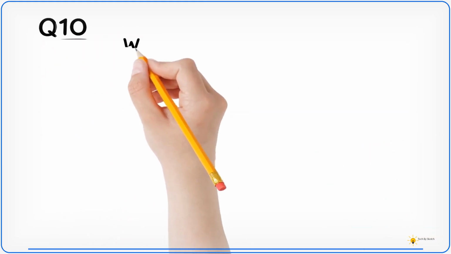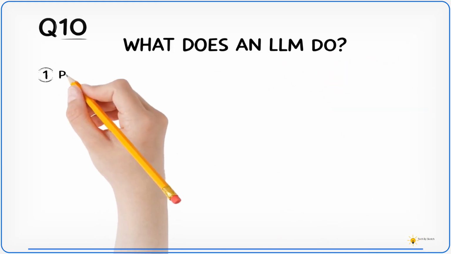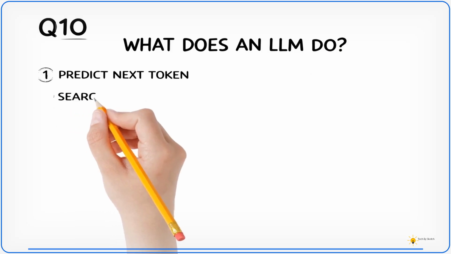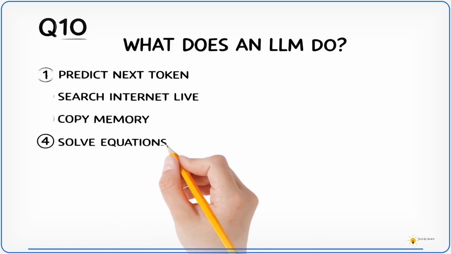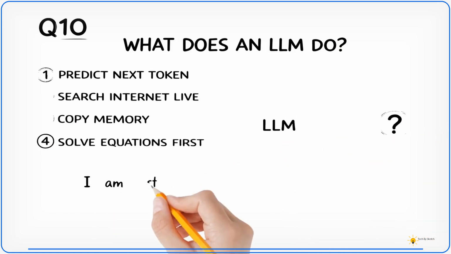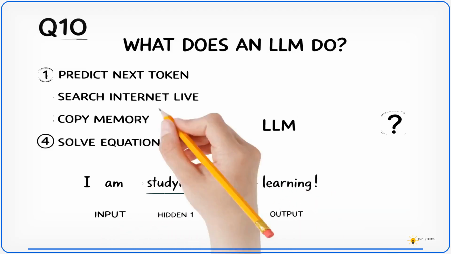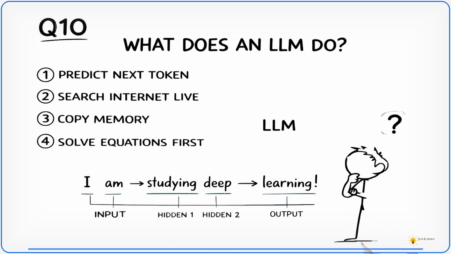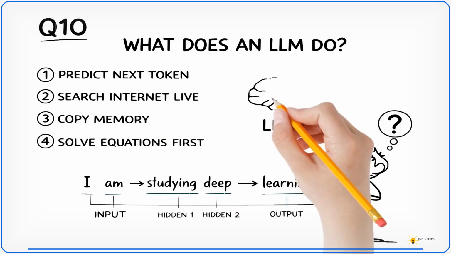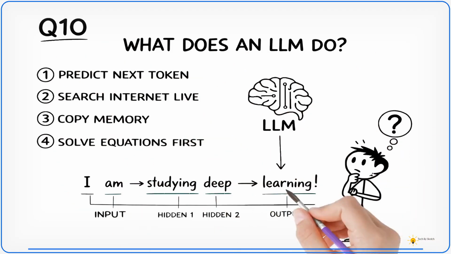What does a large language model fundamentally do during generation? 1. Predicts the next token. 2. Searches the internet live every time. 3. Copies an entire paragraph from memory. Or 4. Solves equations first and then writes. Pause the video if you need more time.